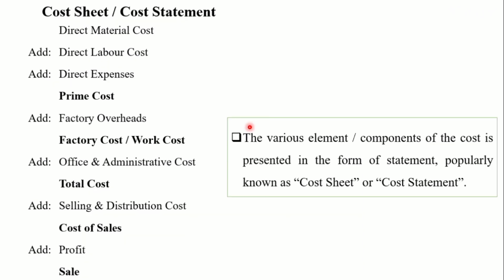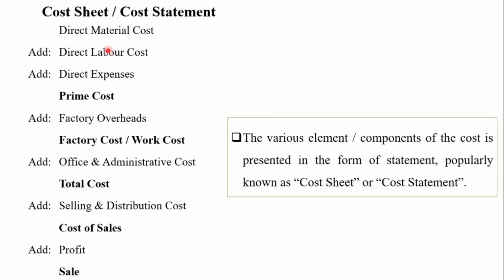Now we are going to see the cost sheet. What is meant by cost sheet? The various elements and components of the cost, as we have discussed in the previous slide, are presented in the form of a statement. That statement is called a cost sheet or cost statement. Okay, the cost sheet may be prepared separately for each cost center or may have common columns like cost per unit or cost of previous period. Okay, this is the proforma of cost sheet.